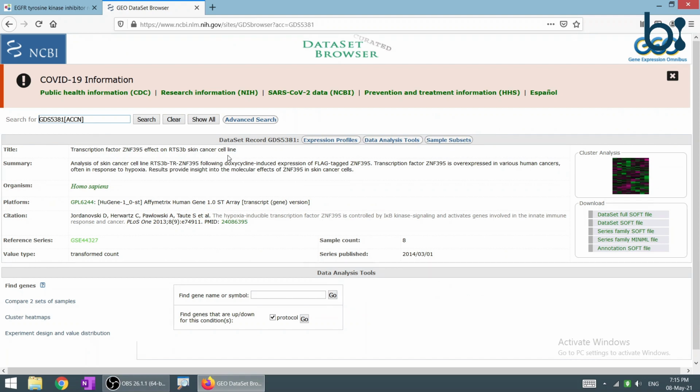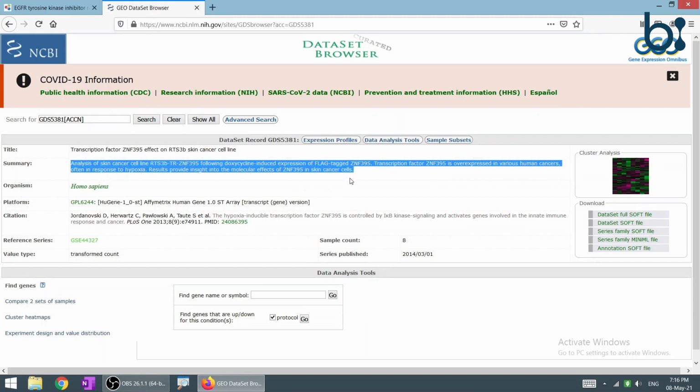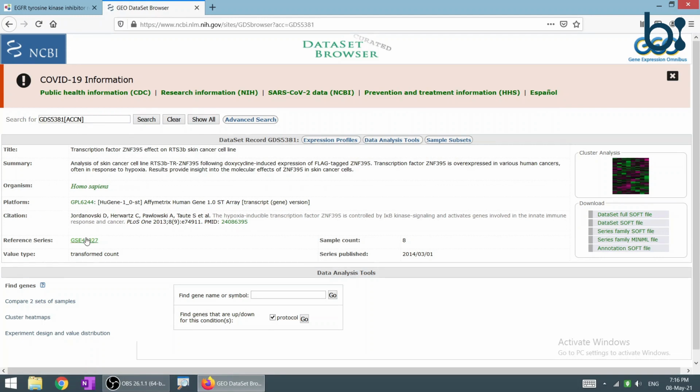So this is the information of the particular ID GDS5381. The title is given, the summary of the research is given, the organism is given, here is the platform, then the citation, the reference series, the number of samples and the publication date is provided. We can see from the sample counts that it is 8 in number.